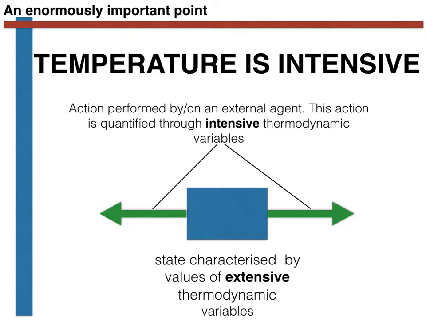That is to say, the intensive thermodynamic variables are used to say if there is some imbalance between the system and its environment. If the intensive thermodynamic variables in the system and the environment are the same, then the system state will not change. The system state only changes if the intensive variables in the environment are different to those in the system. Let's consider that for temperature for a moment. The fact that temperature is intensive and that this intensive variable characterizes a lack of equilibrium between the system and its environment is even evident in the way that we measure temperature using a thermometer.